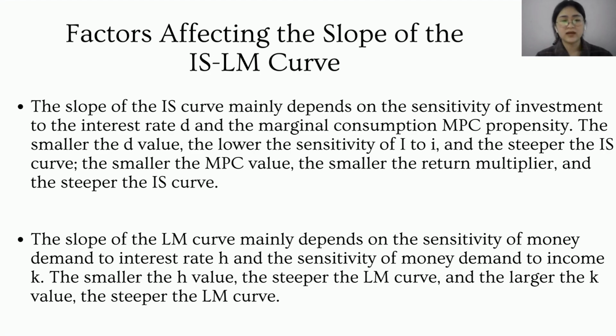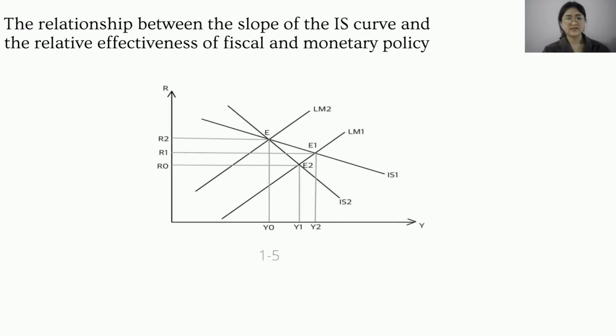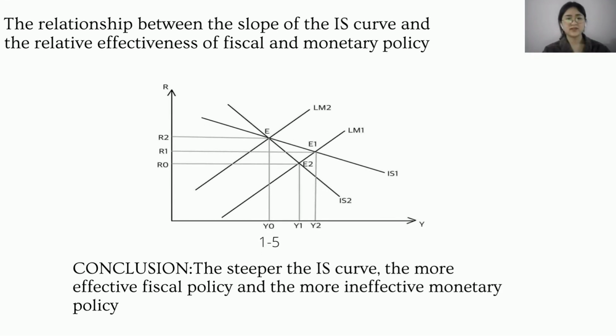The slope of the LM curve mainly depends on the sensitivity of money demand to the interest rate H and the sensitivity of money demand to income K. The smaller the H value, the steeper the LM curve, and the larger the K value, the steeper the LM curve. Next, we analyze the slope of the IS curve and the relative effectiveness of fiscal and monetary policy.